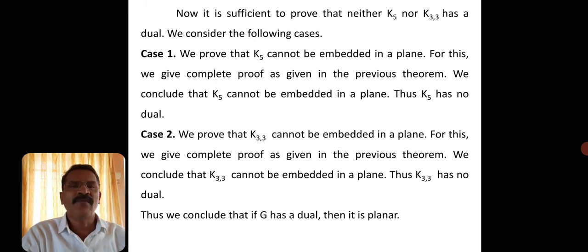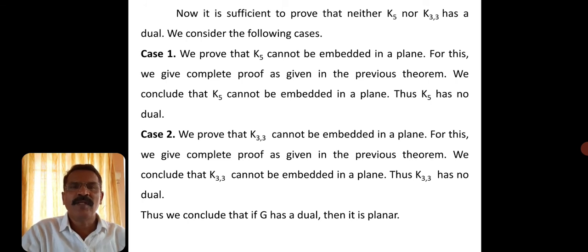Case 1. First we prove that K5 cannot be embedded in the plane, as we have proved in the previous result. For this, we give a complete proof as we just did. In the same fashion you prove once again, and conclude that K5 cannot be embedded in the plane. So if it is not embedded in the plane, then K5 has no dual.